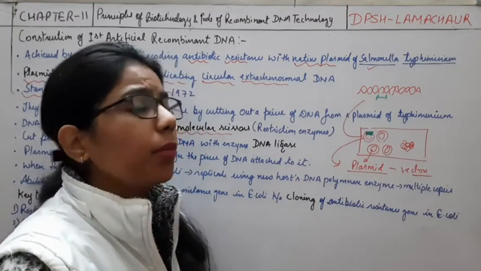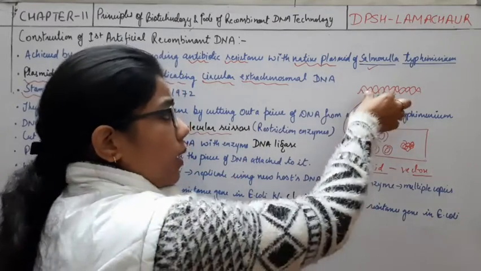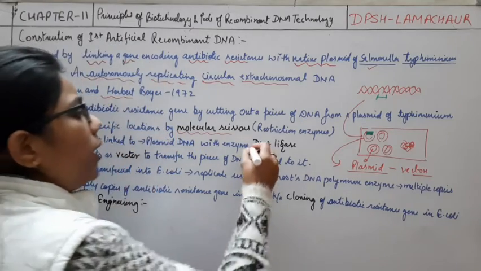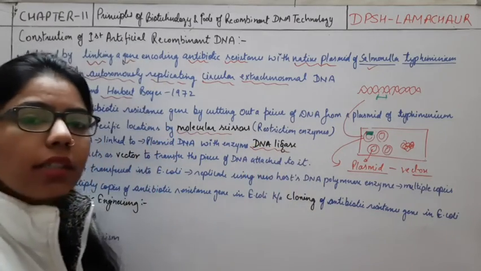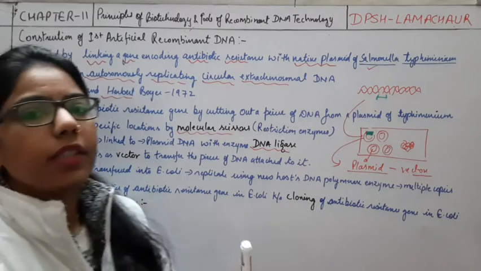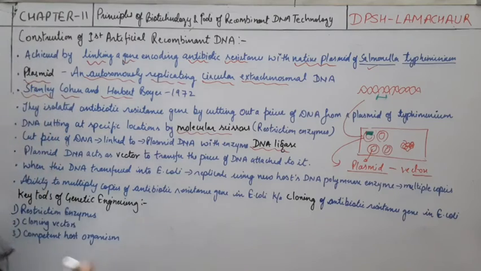So that sticking material which is required to join the desired gene into the plasmid, what will we call it? We will call it DNA ligase. It's just a sticking material. Okay, we have cut something and we have pasted it somewhere. So for pasting, what is required? DNA ligase. Then plasmid DNA acts as a vector.